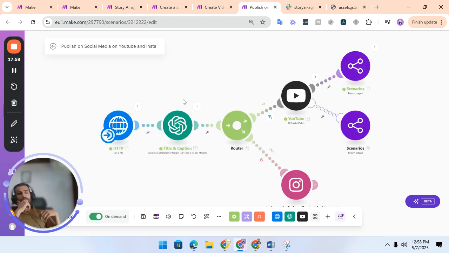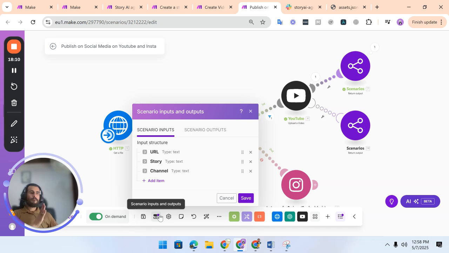One is that I need the URL of the video that it has to post, the second is the story, and the third thing is on which channel it wants to post. If I say post it on Instagram and YouTube, then it will go through the Instagram and YouTube side. I only mentioned that I need it on YouTube. If I mention post it on YouTube and Instagram, it has all the channels here.